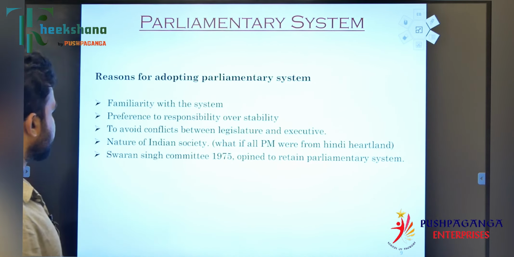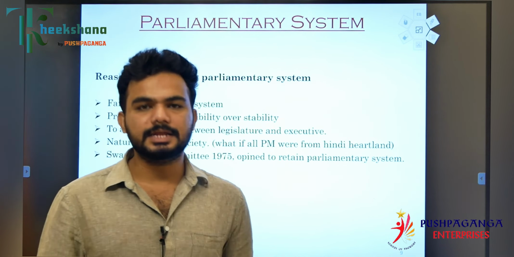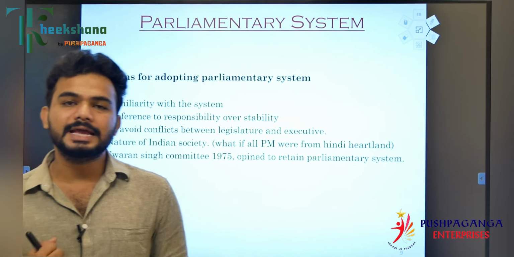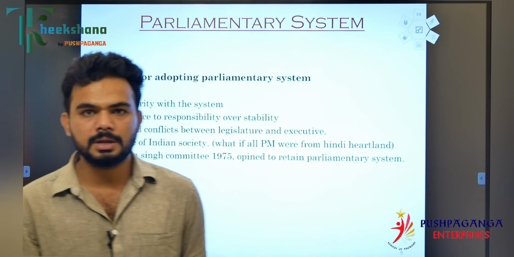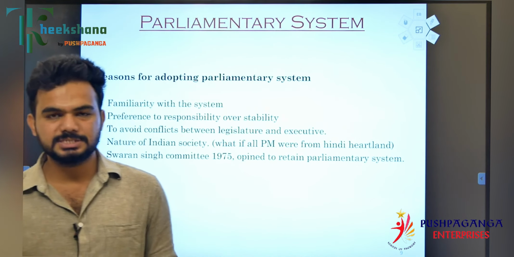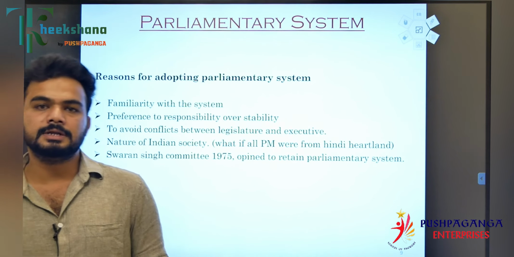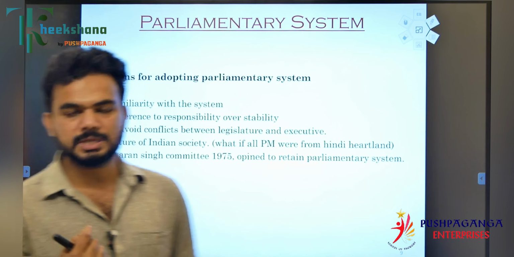Then, preference to responsibility over stability. Rather than stability, we need responsibility. The parliamentary system takes the responsibility, but there need not be a stable government. Always exception cases are there. But in the presidential form of the government, there can be stability, but there is no responsibility. So we chose responsibility over stability.